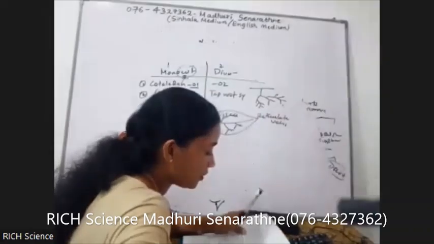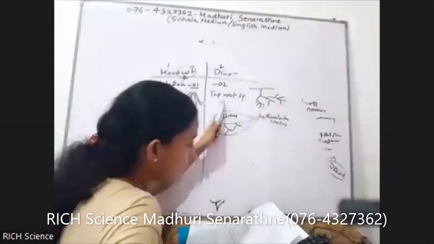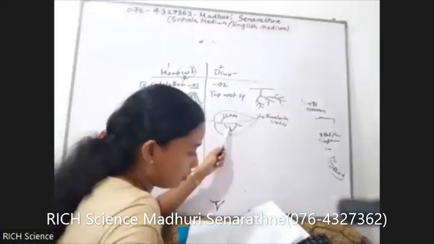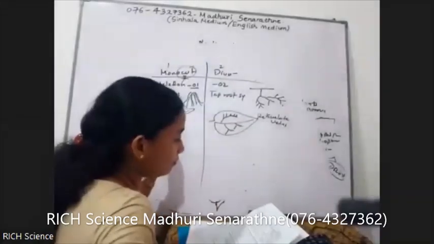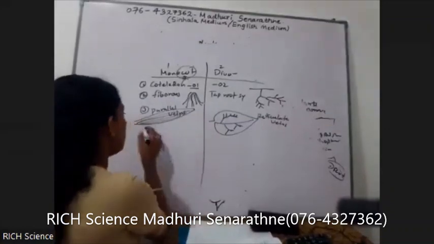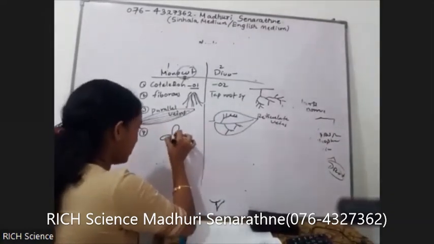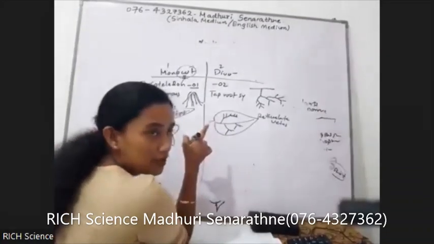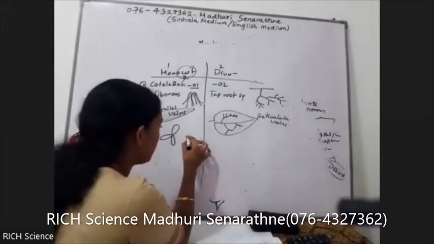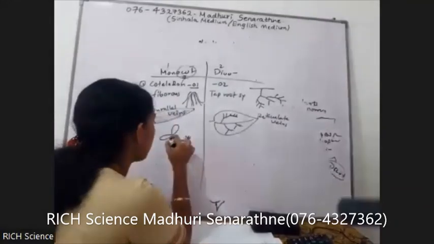First difference is the embryos have only one cotyledon. Here embryos have two cotyledons. Fibrous root system, taproot system. Parallel veins in leaves, reticulate veins in leaves. Here, flower parts are trimerous. Trimerous means especially petals, three petals. If you observe a coconut flower, very small, but we can observe it, only three petals. So trimerous.